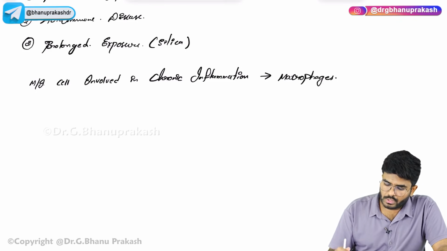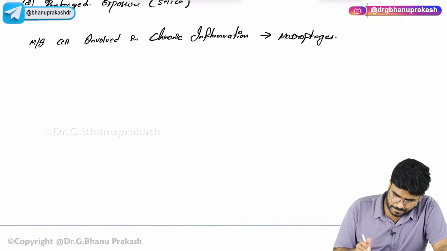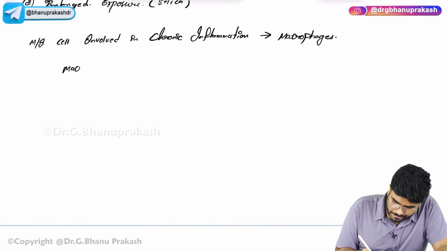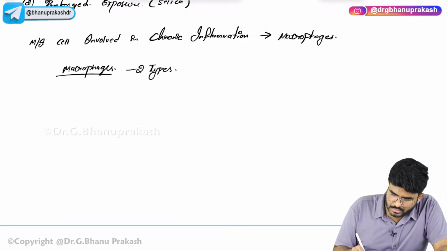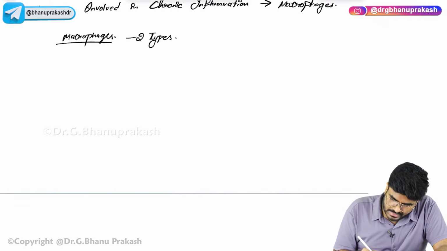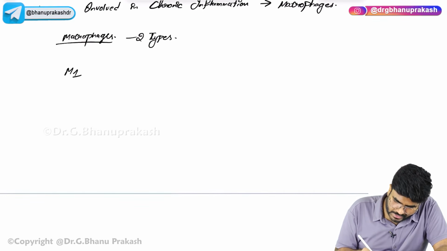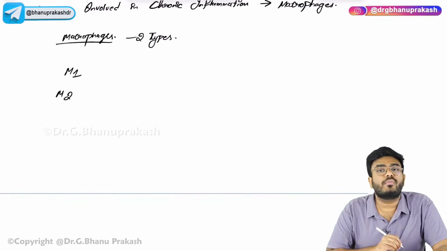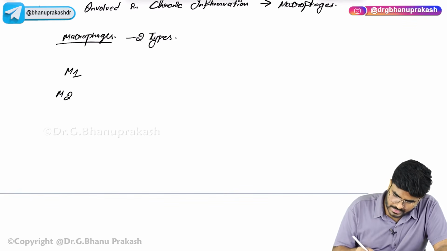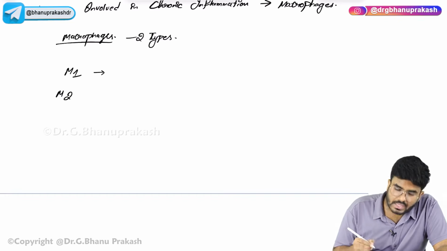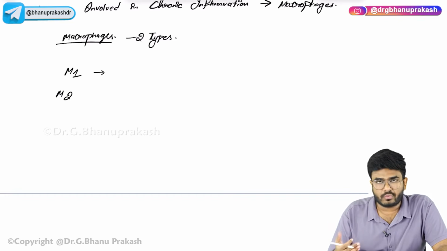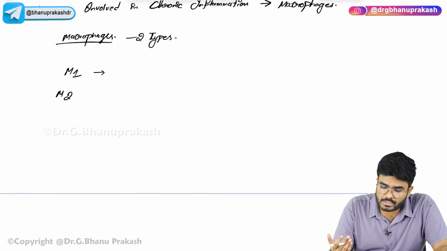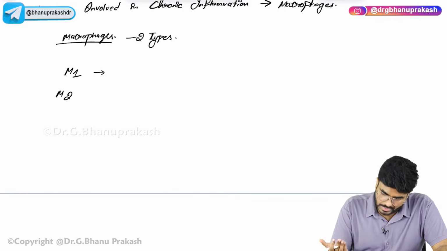Now, my question to you, how many types of macrophages are there? There are actually 2 types of macrophages. What are the 2 types? There is the M1 type as well as the M2 type. M1 type macrophages are activated by the classical pathway. The alternate pathway is going to activate the M2 type of macrophages.